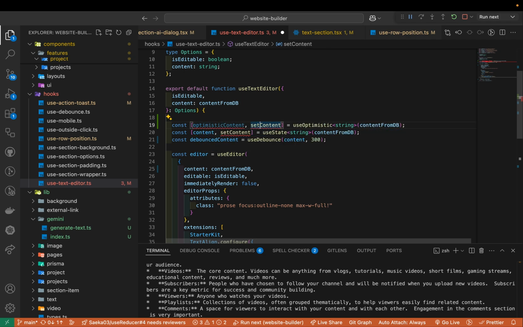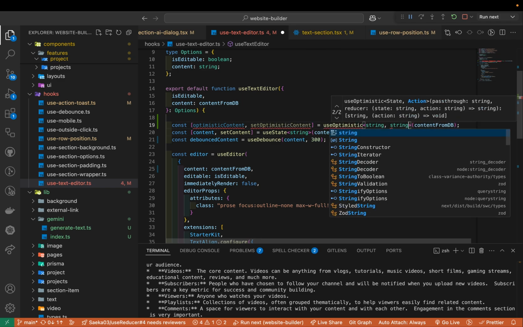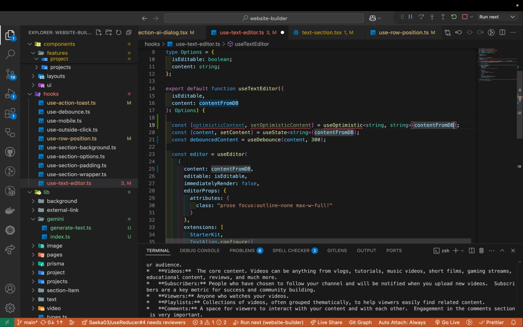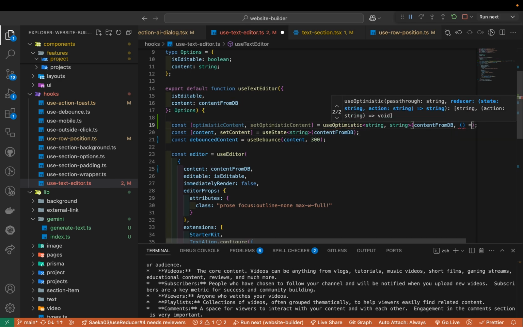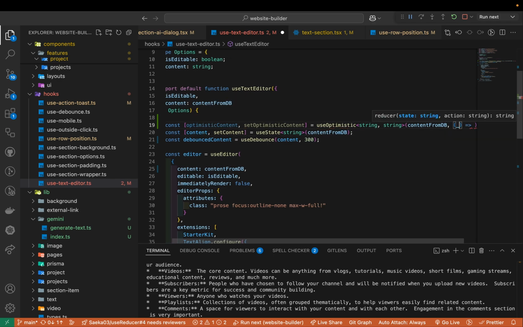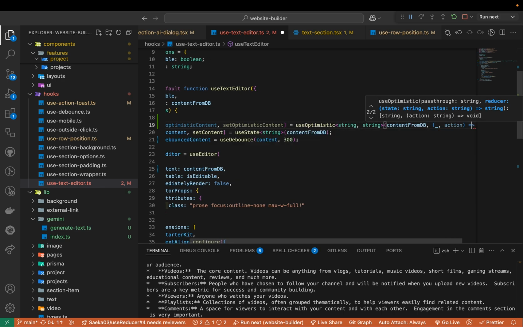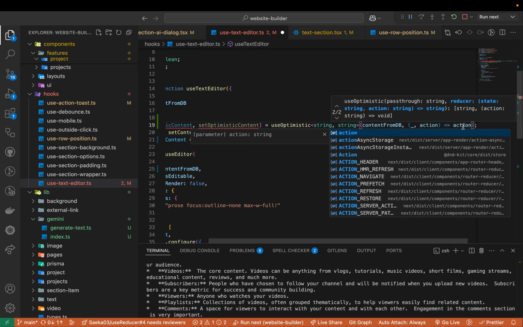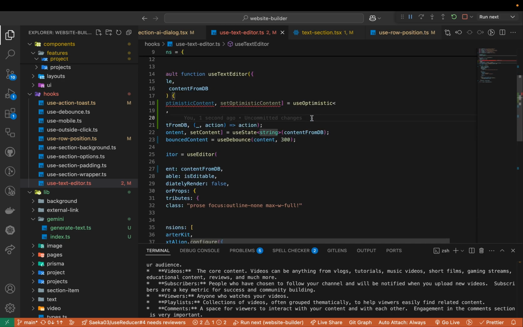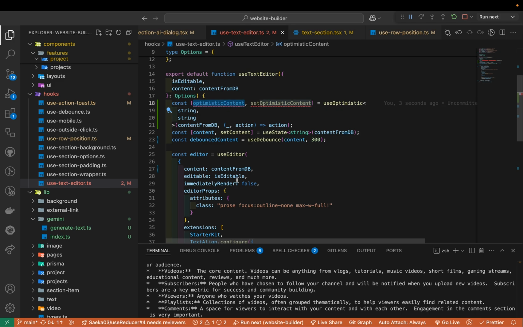Then I'm going to have the reducer, with the action that is a string. Here I receive the state and then action. At the end, the action will be my state. So looking good. And then here, I'll be passing the optimistic content directly.